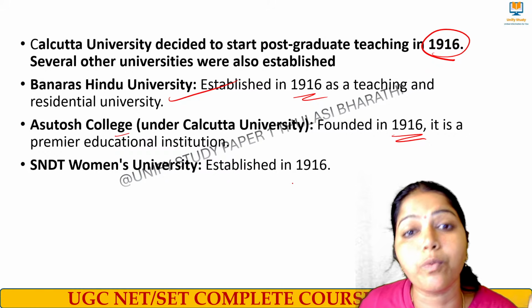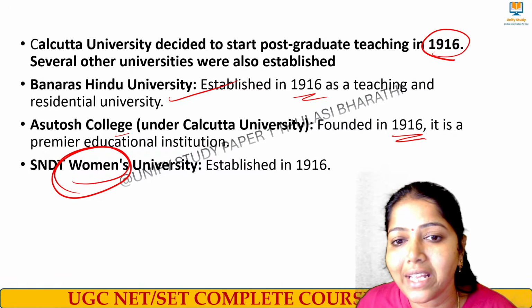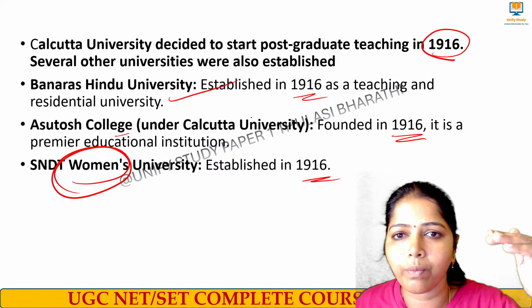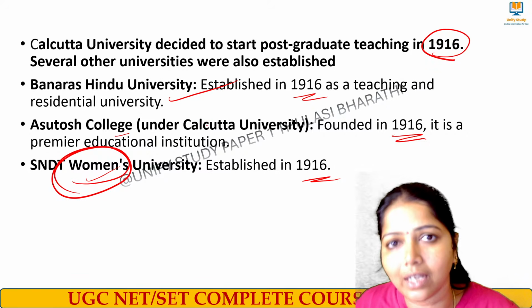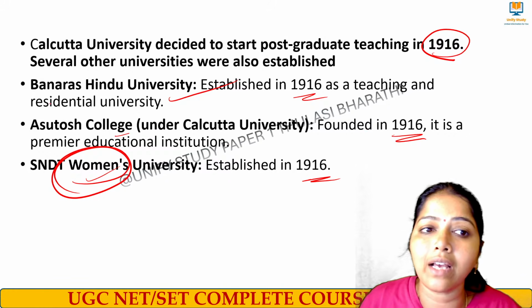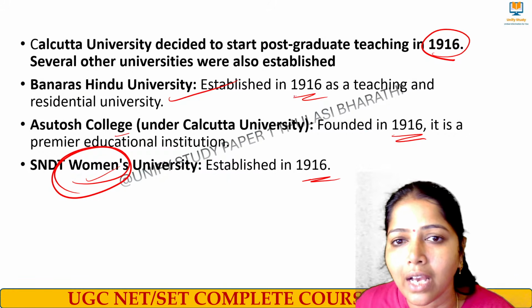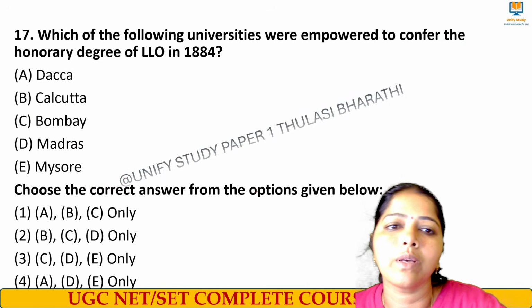SNDT University was a Women's University. One time the question was asked in the year 1960. Okay, so mainly meant for here. Women's University, 1916, was started under Calcutta University. A college called Ashutosh College was started in 1916, and Banaras Hindu University was started during 1916. Okay, clear? Great. Next one.